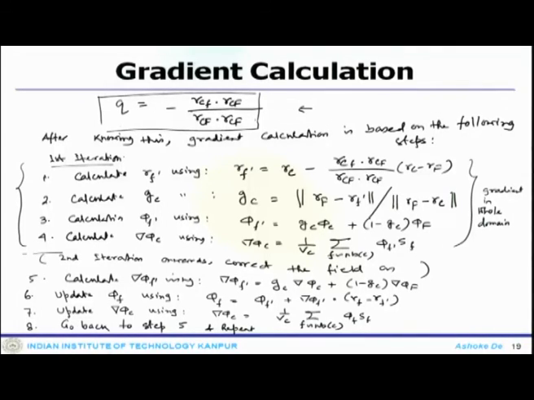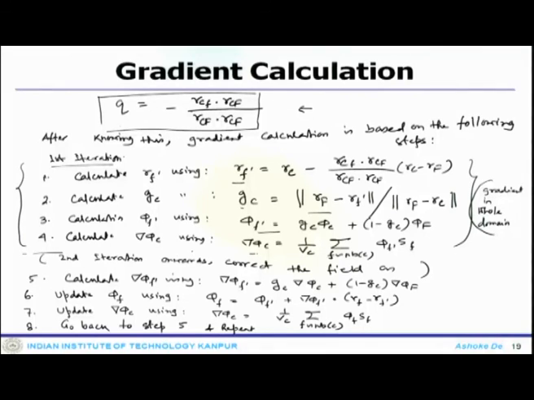Now, once you know the q, then you can follow the steps to find out the gradient. In the first iteration, which will allow you to calculate the gradient in the whole domain, you first calculate the r f prime distance vector using q and r c, then you calculate the g c, which is like this, then calculate r f prime, and then finally delta phi c for the whole domain.